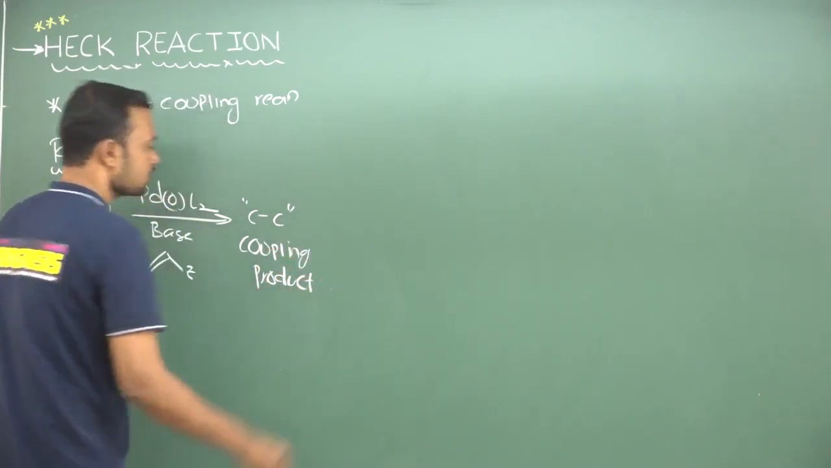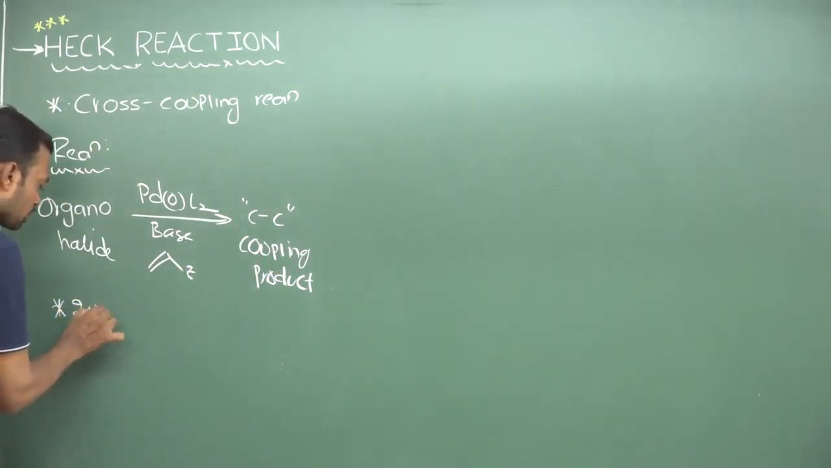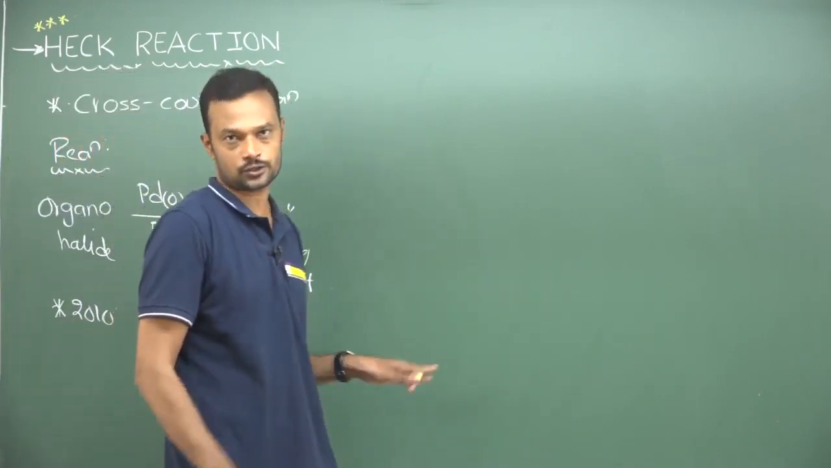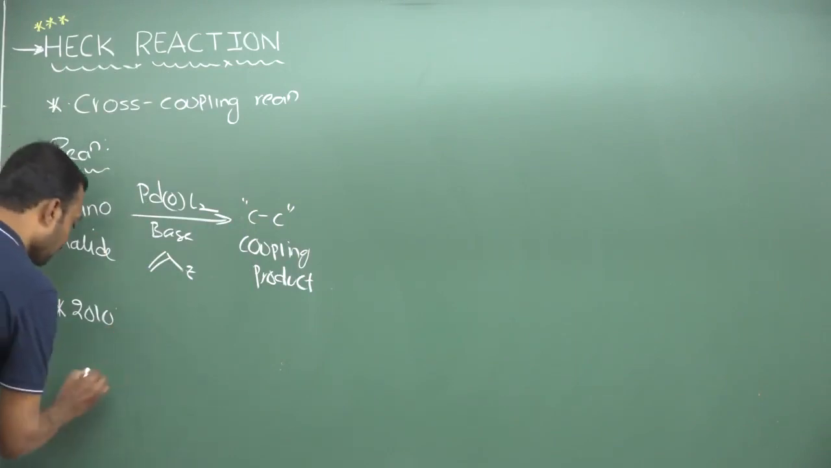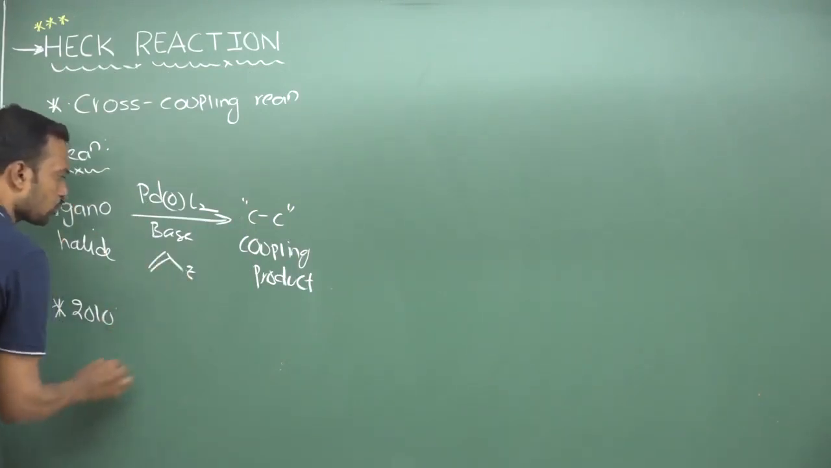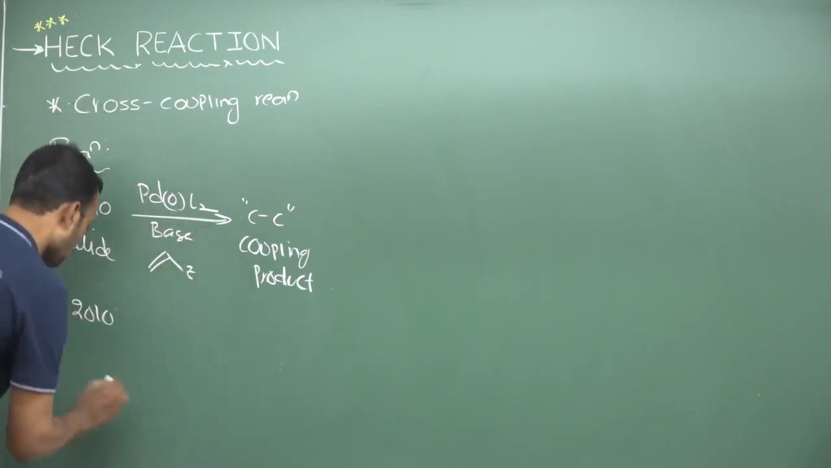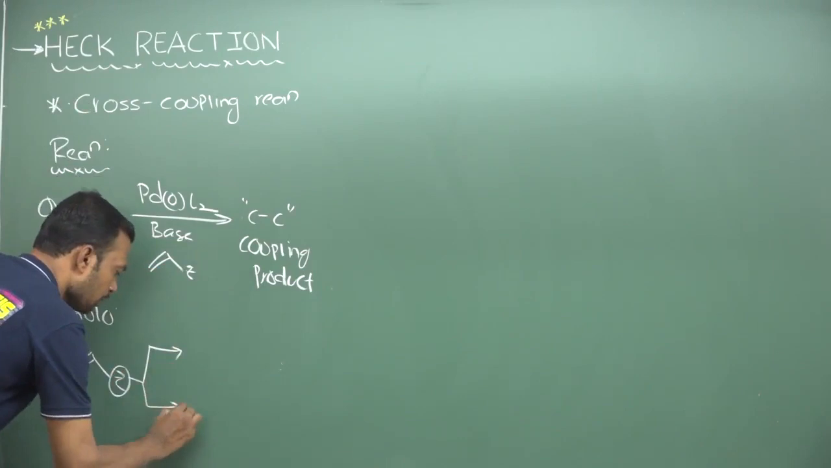It is a CC coupling product, and the most important thing is this reaction got Nobel Prize in 2010, which is shared with Suzuki as well as Negishi reaction. One of the most important CC reactions, and here we are taking a Z. Here activated olefin should be required. This olefin may have electron withdrawing groups or donating group. So I am taking an olefin, so this Z may be any kind.